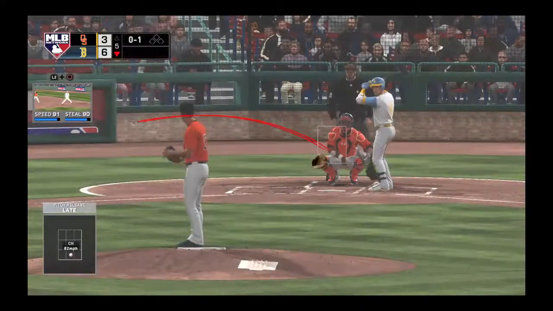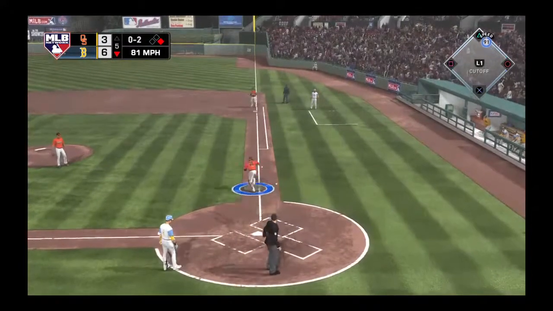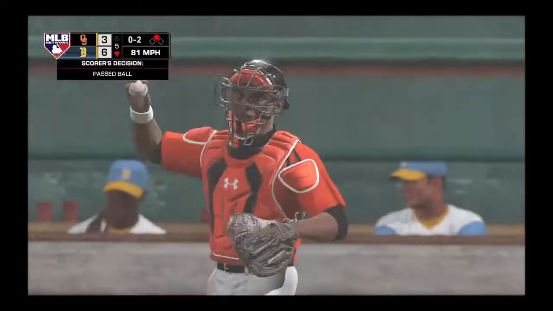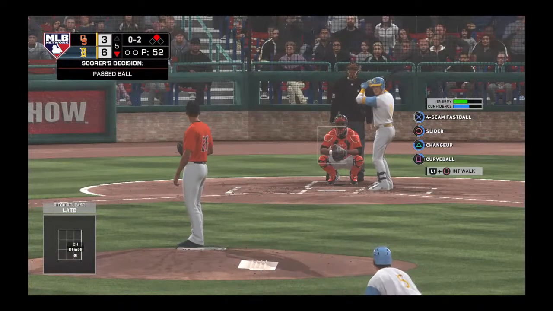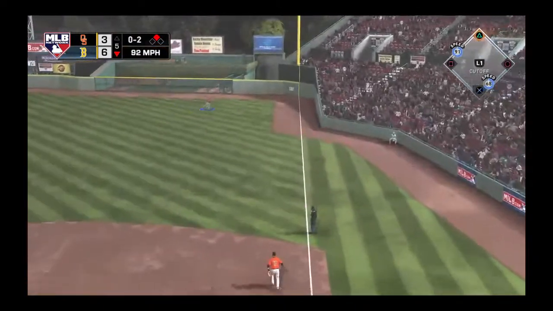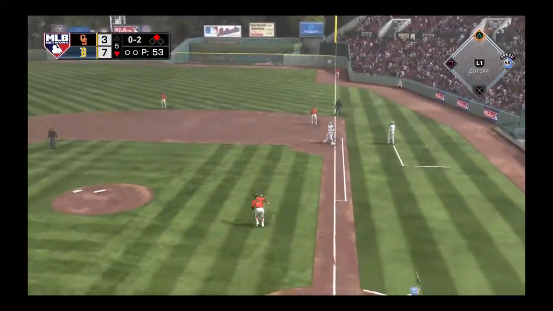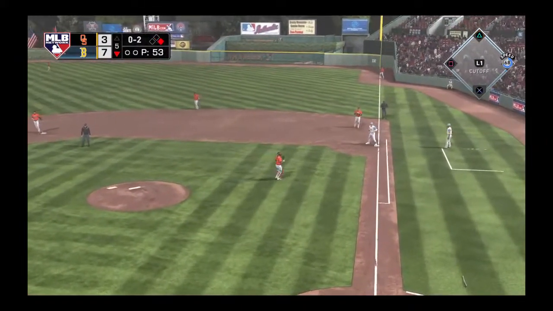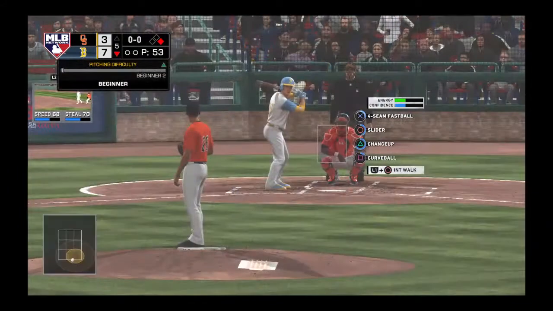Let's see if we can get a double play here. And the pitch is off the catcher's glove as it rolls away. Up to second base. That's a passed ball. Set to deliver on 0-2. Here it comes. A shot down the first baseline. And a reach, but it's by him as he couldn't quite get to that ball. Tack on another here as the runner scores from second. We'll make it 7-3. Now it's a 4-run game.